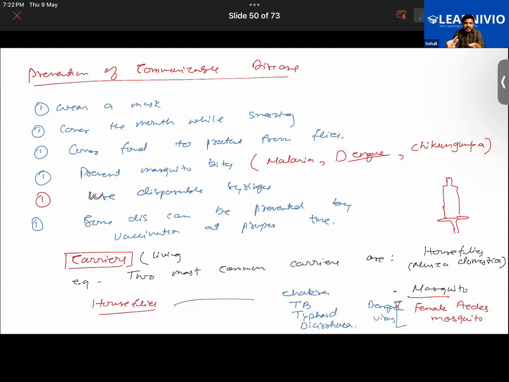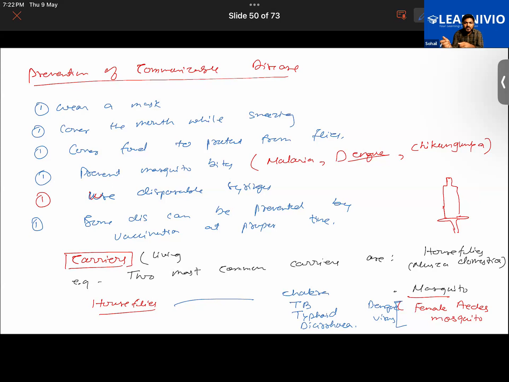Another thing is to keep your surroundings clean and dry. Then in the open drain, you can spread different kinds of chemicals, or you can put some oil in the drain. Oil will float above the water, so mosquitoes won't be able to lay their eggs in that water.